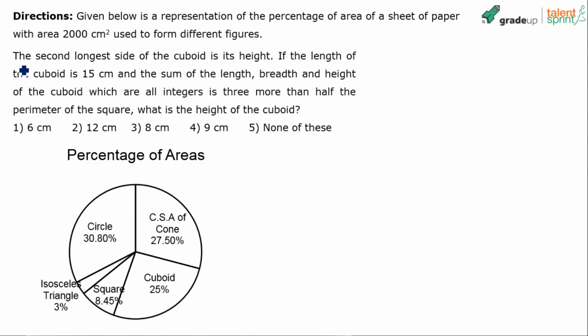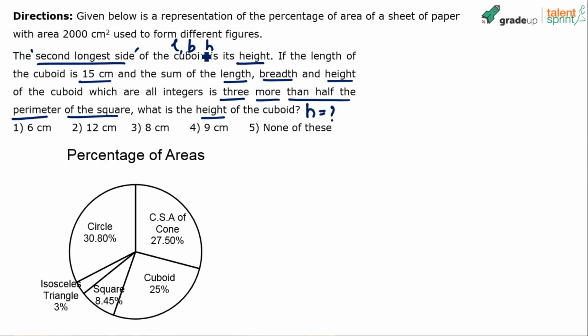Here we go. The second longest side of the cuboid is its height. If the length of the cuboid is 15 centimeter and the sum of the length, breadth and height of the cuboid, which are all integers, is 3 more than half of the perimeter of the square, what is the height of the cuboid? So here again a question is based on height. We are supposed to find out the height of the cuboid. The height of the cuboid, according to this question, is the second longest side of the cuboid. See, a cuboid will have 3 different dimensions, right? Length, breadth and height. So height is the second longest side.